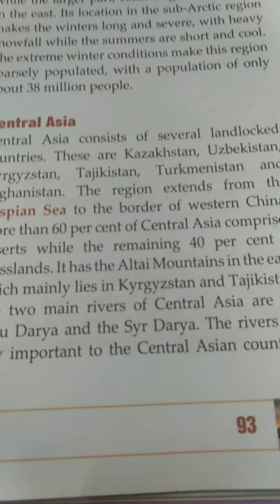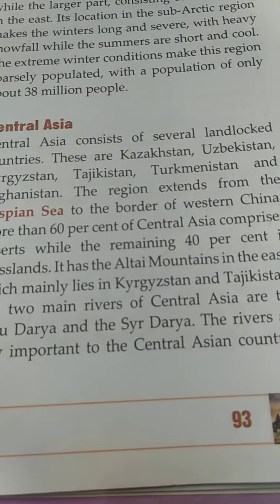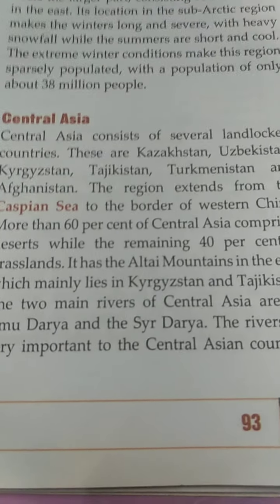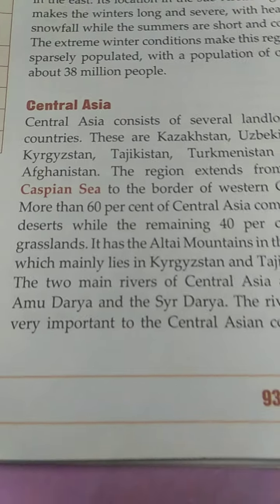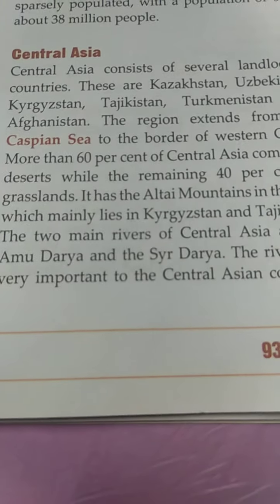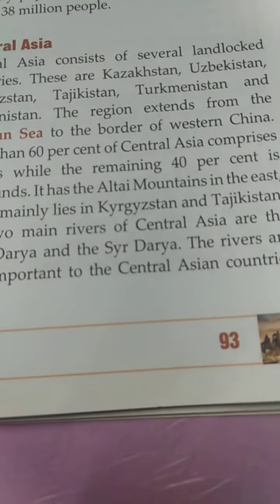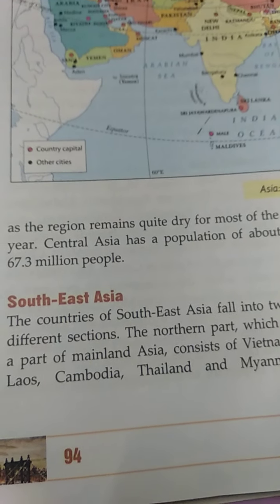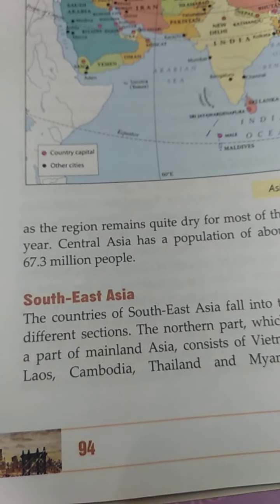It has the Altai mountain in the east, which mainly lies in Kazakhstan and Tajikistan. There are two main rivers in Central Asia, that is the Amu Darya and the Syr Darya. They are very important rivers of the Central Asian countries. The region remains dry for most of the year, and the population here is about 67.3 million.